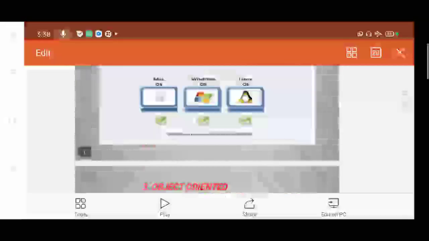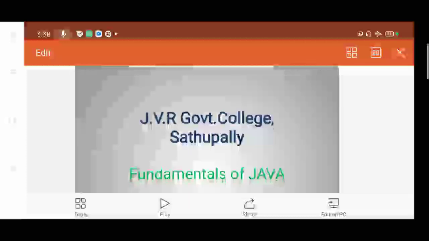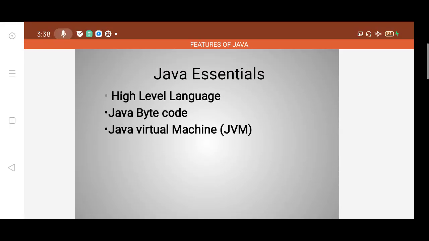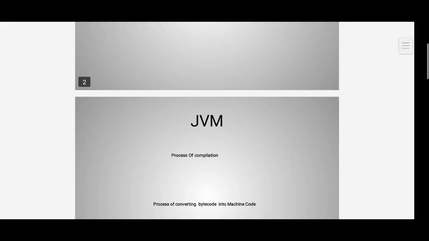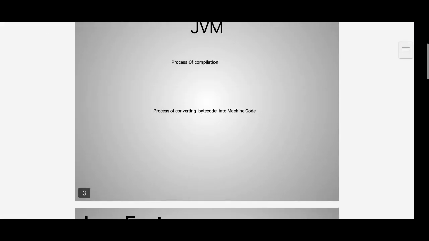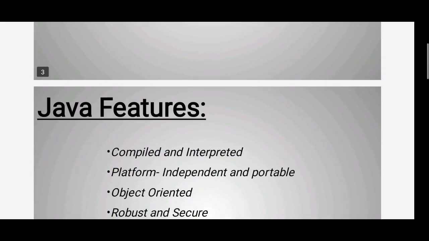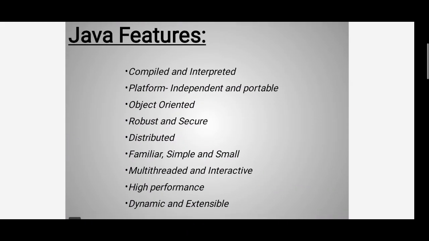First, we have seen Java essentials, the JVM, and Java features.